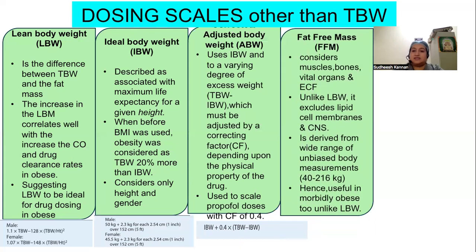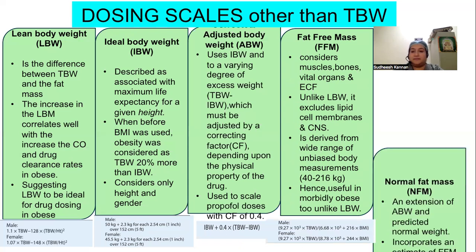The fat-free mass, this considers muscles, bones, vital organs, and extracellular fluid. Unlike the lean body weight, it excludes lipid cell membranes and central nervous system. It is derived from wide range of unbiased body measurements. Hence, it is useful in morbidly obese, unlike the lean body weight, which is given by this formula.